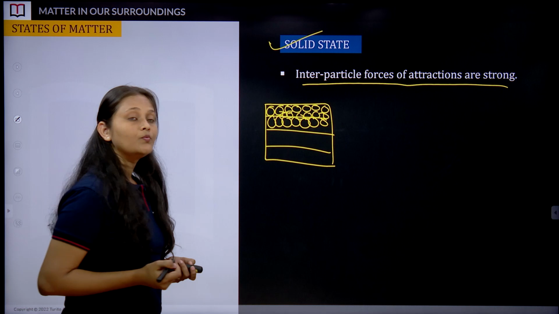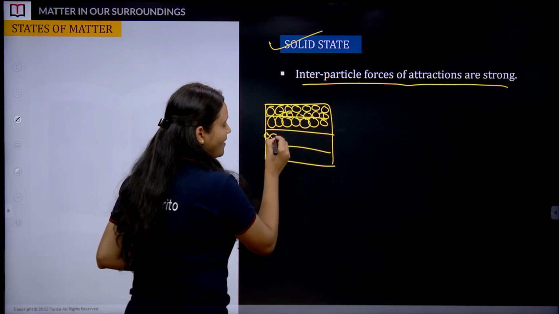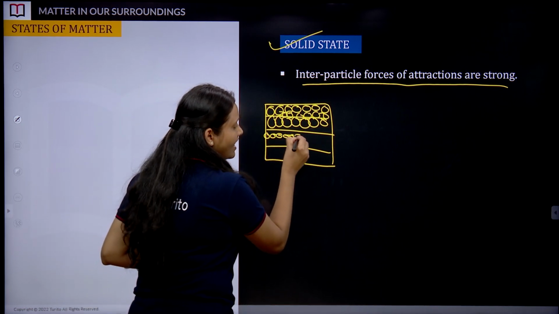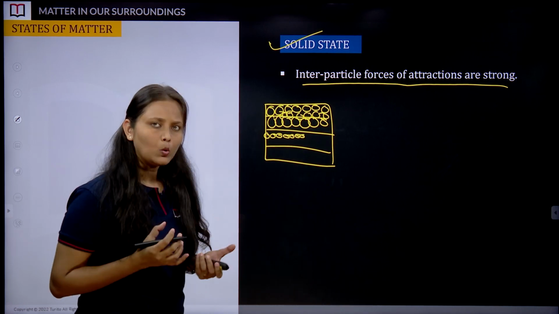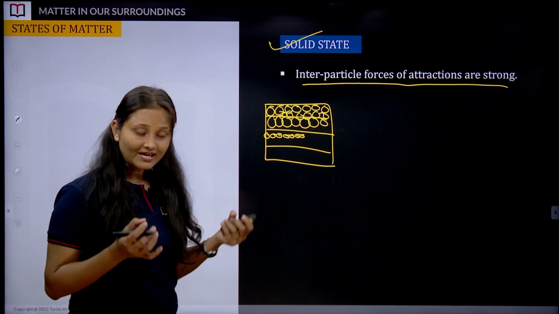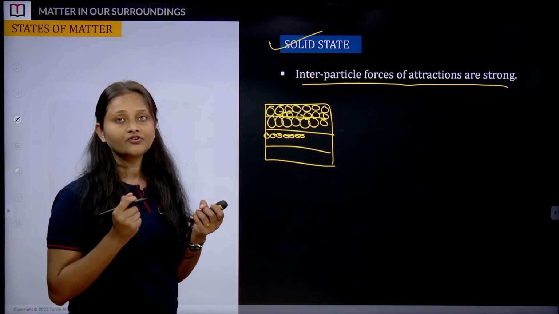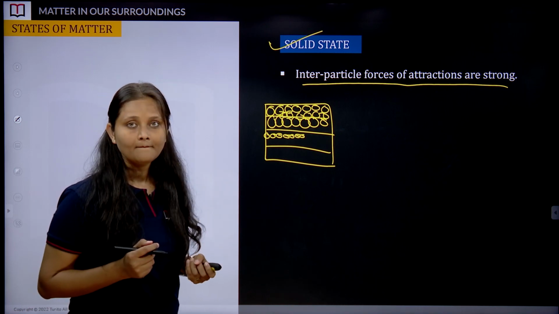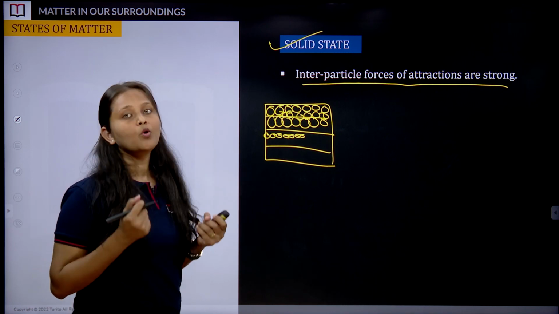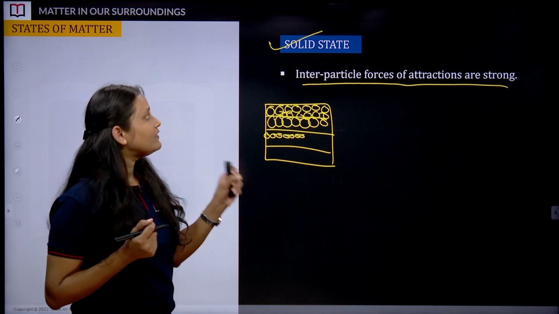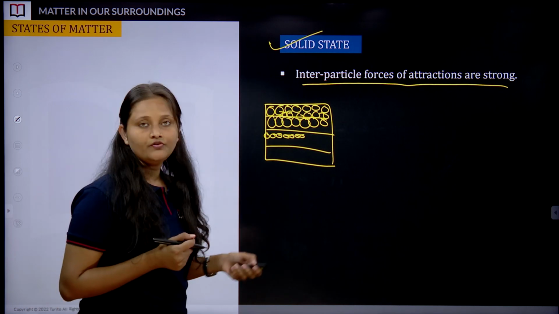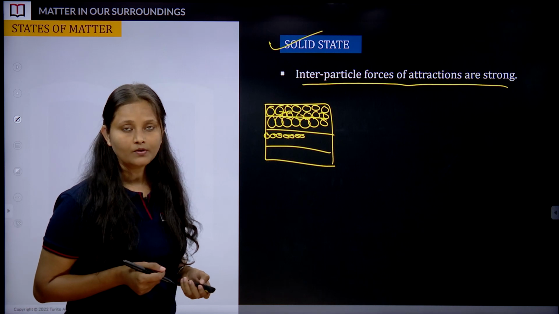Just now I told you, if the spaces among these particles are very low, that means they are experiencing the force of attraction which is very high. Okay. So less space, more force of attraction, and where we got to see it, we got to see it in solid state.